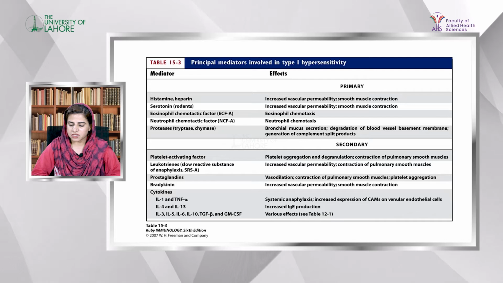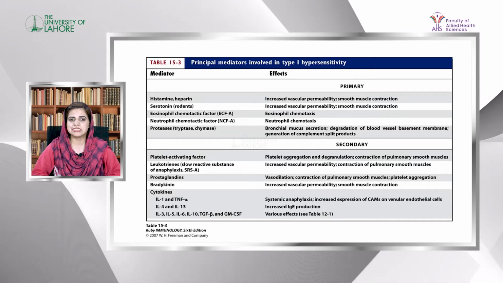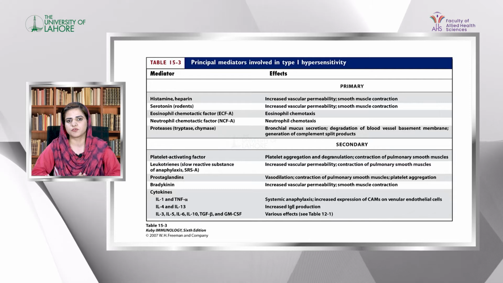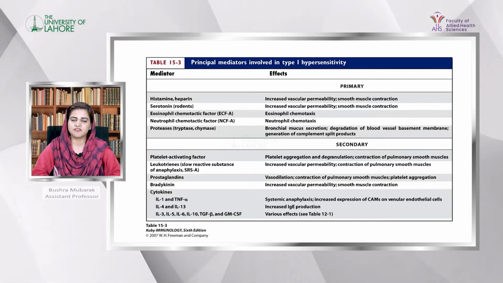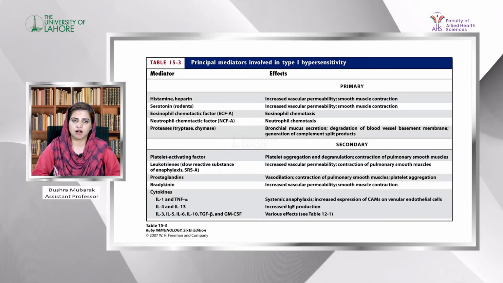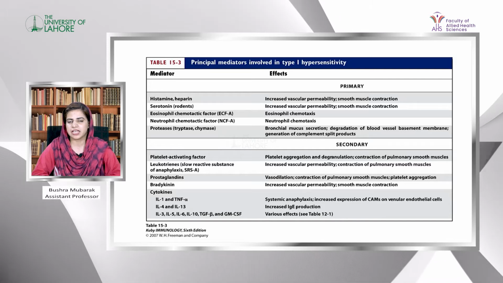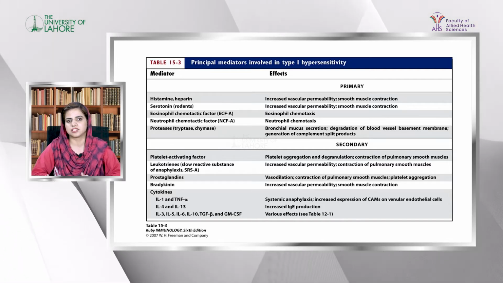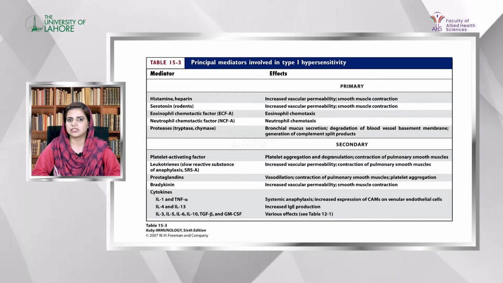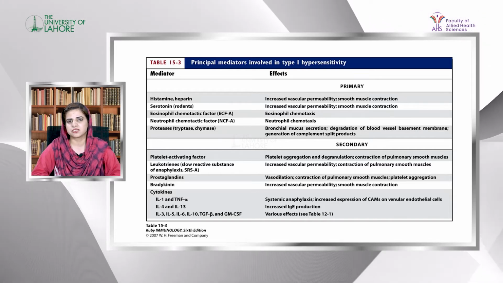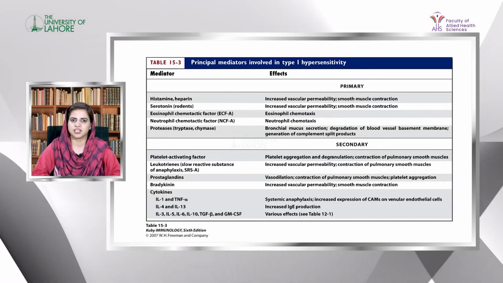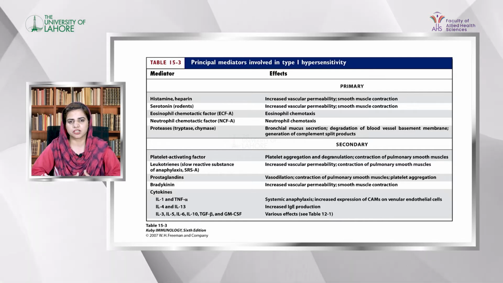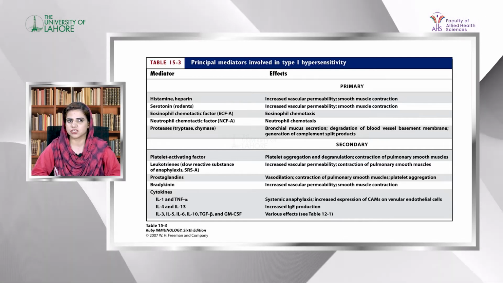There are some mediators called secondary mediators. These mediators are released after some time, after a lapse of 2 to 6 hours. Secondary mediators are also called slow acting mediators, and they include platelet activating factor, which is involved in platelet aggregation. There are also two important mediators, leukotriene and prostaglandin, which are very important in secondary reactions, in the delayed type of reaction.